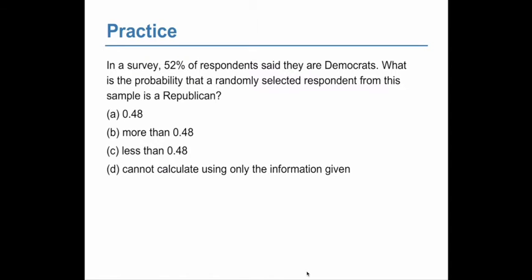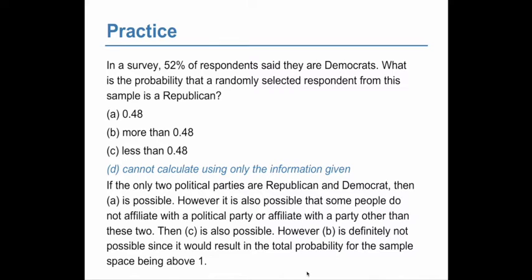In a survey, 52% of the respondents said that they're Democrats. What is the probability that a randomly selected respondent from this sample is a Republican? We cannot calculate that. We can calculate the probability that they are not a Democrat, but we don't know the probability that they are a Republican because we don't know if the sample contains people that are only Republican and Democrat, or if there are some people who are not part of a political party or are part of some third party, right?